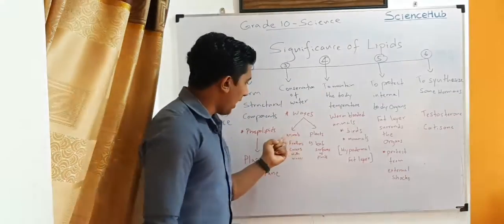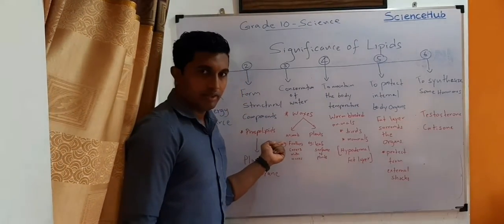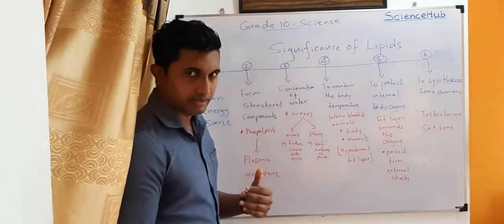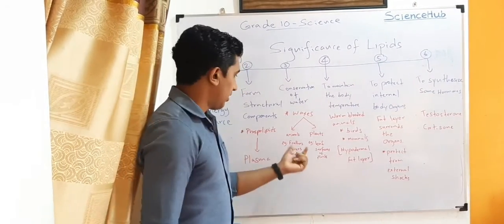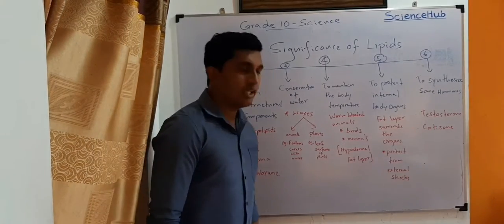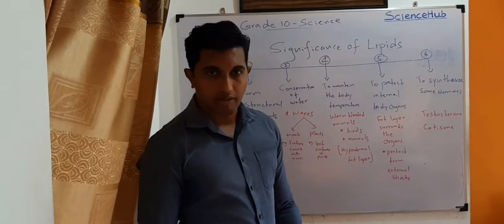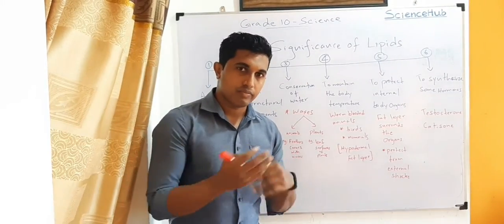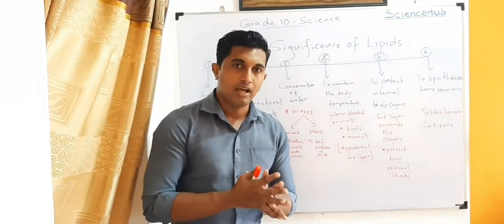When we consider animals, like birds, feathers are covered with waxes. Therefore, the feathers of birds can repel water.